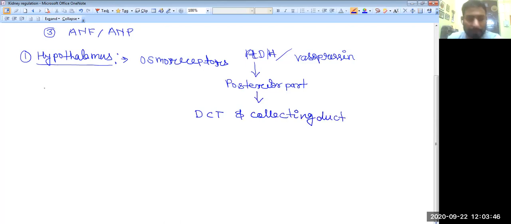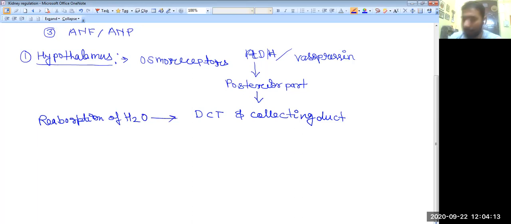We know very well that its function is the reabsorption of water from the collecting duct as well as from the distal convoluted tubules.